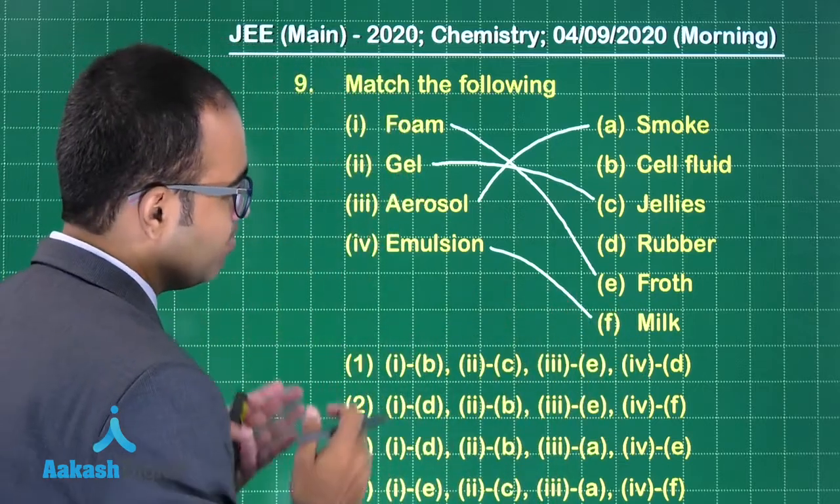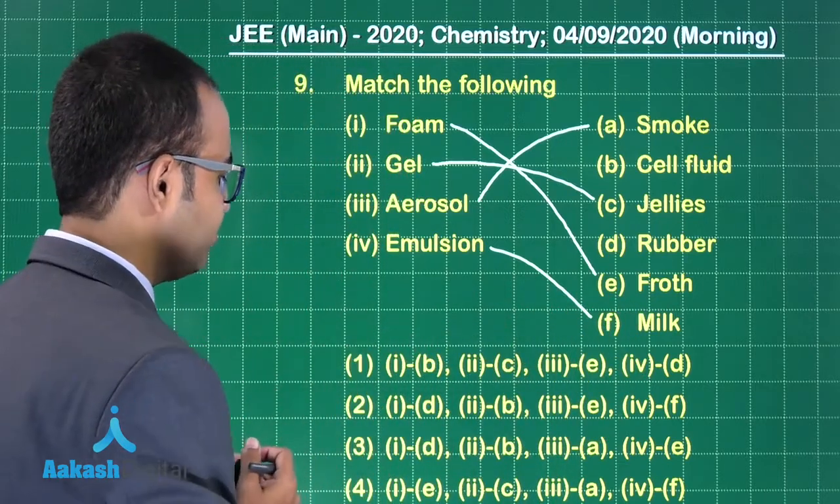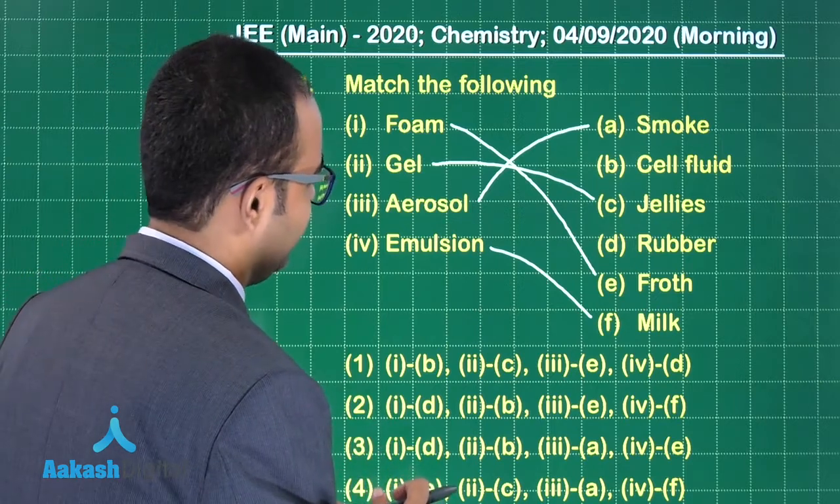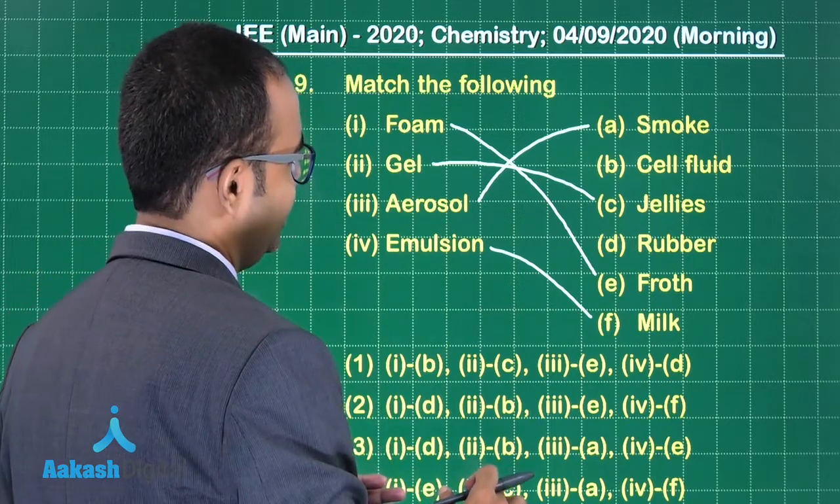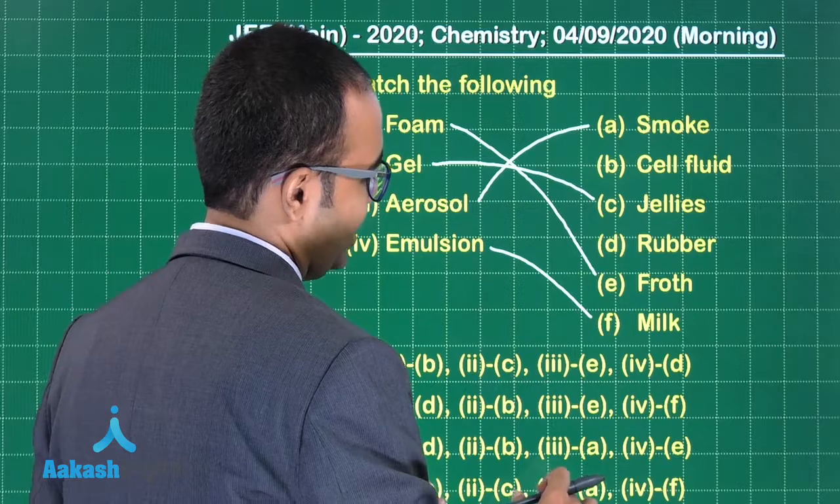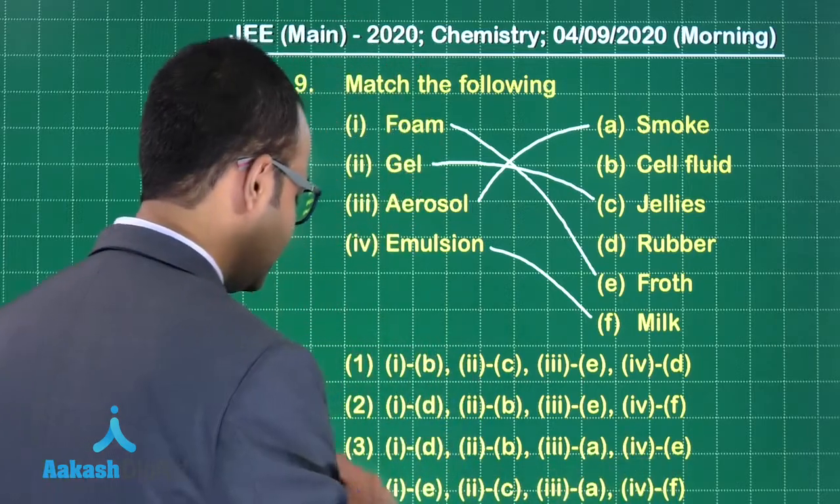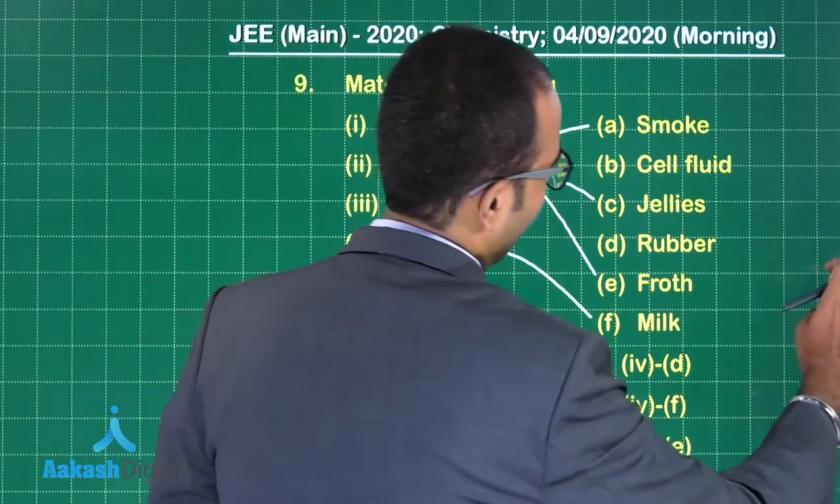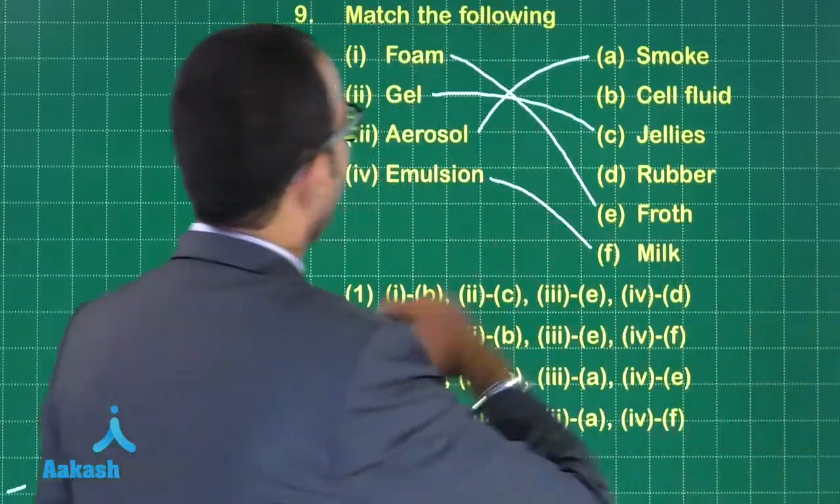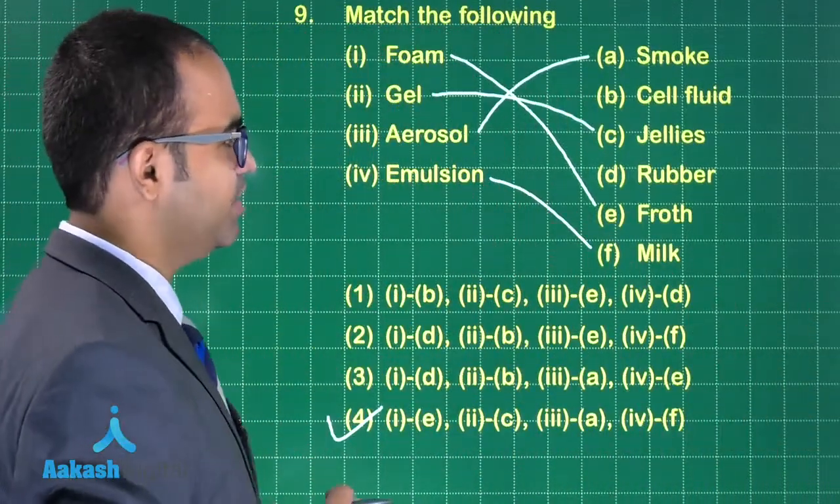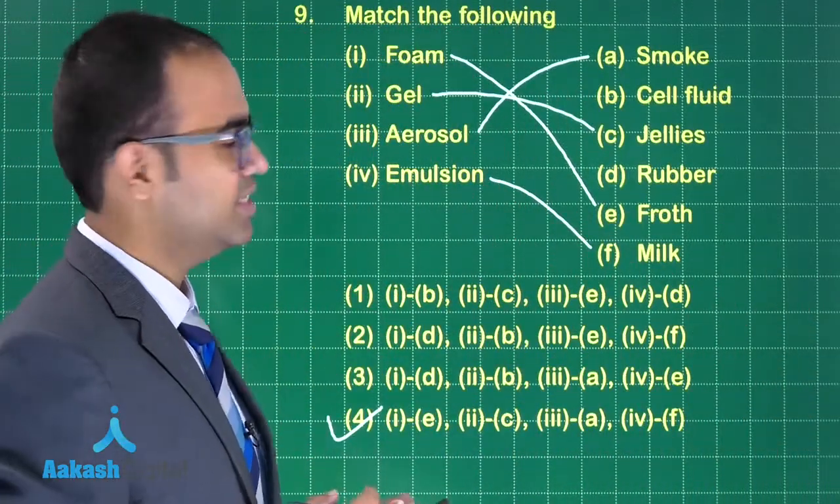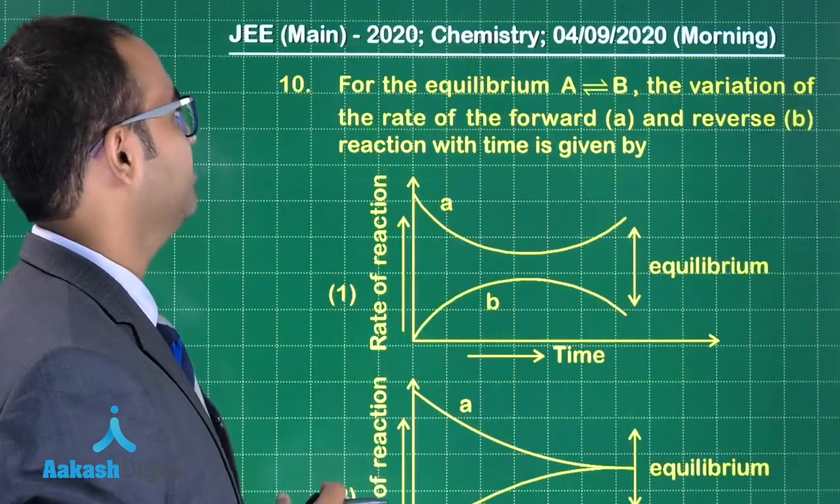So which option matches with our answer? Let's see. 1 is E, yes. 2 is C, yes. 3 is A, and 4 is F. So the answer is option 4, guys. I hope you have understood this. Again, a simple question from colloids. Let us move on to the next question.